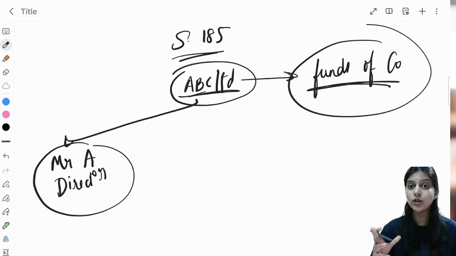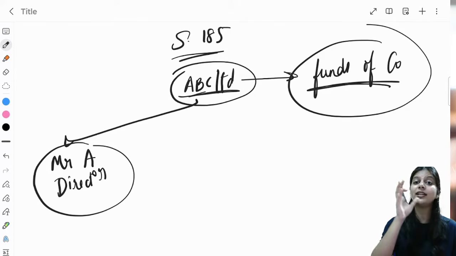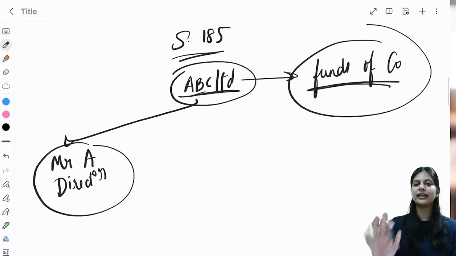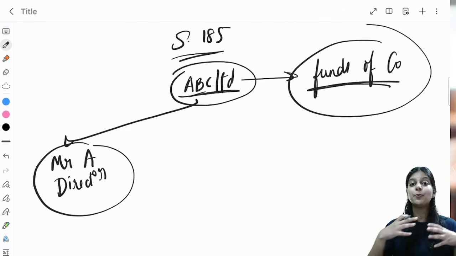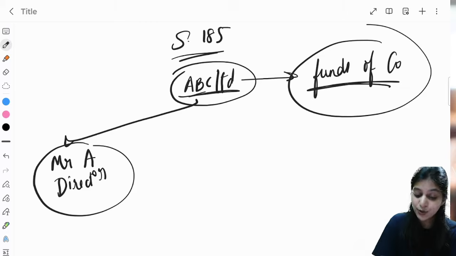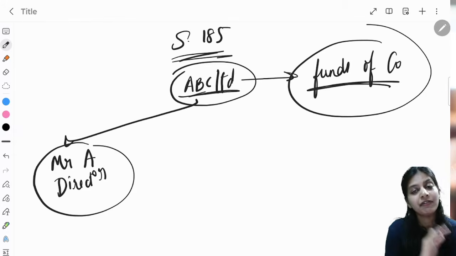Funds of the shareholder should not be misused by the company or by the director. This is the intention behind section 185. So ultimately the funds of the company belong to the shareholders, and protecting the interest of the shareholders is the ultimate goal of the lawmakers, right? So this is why section 185 becomes very important.